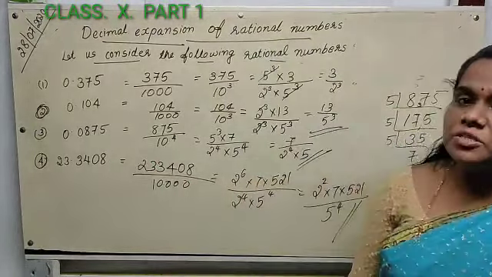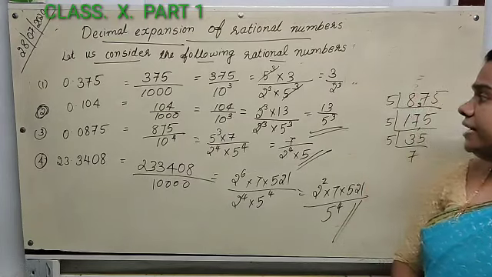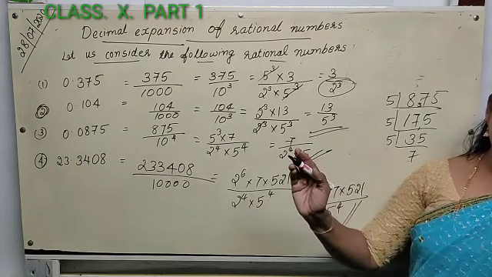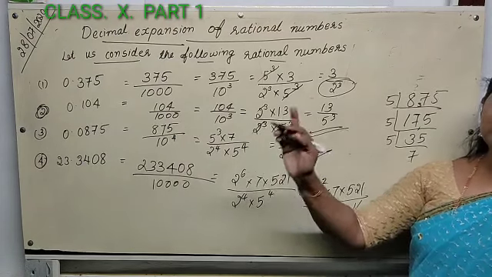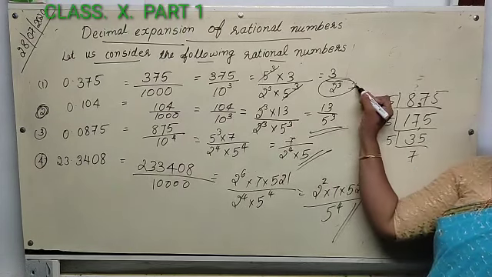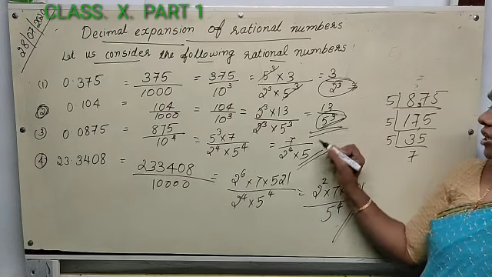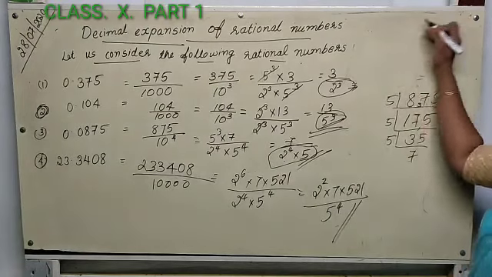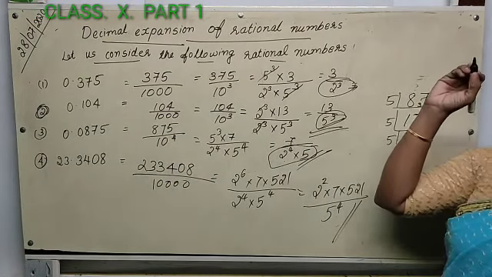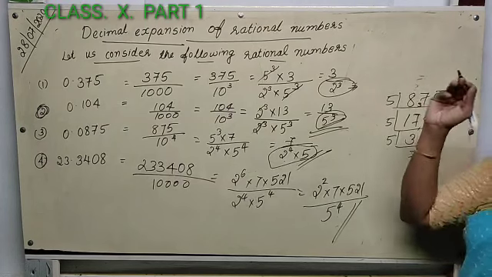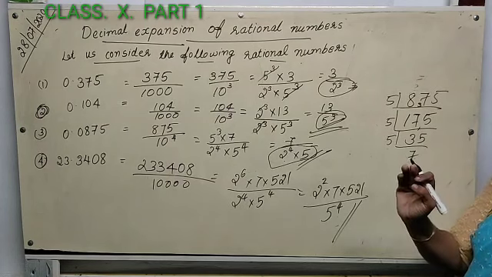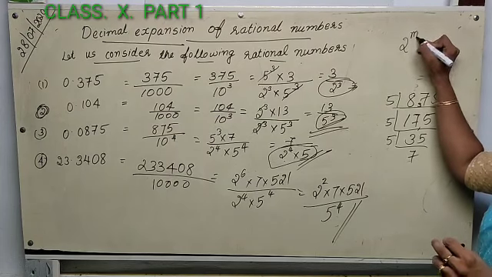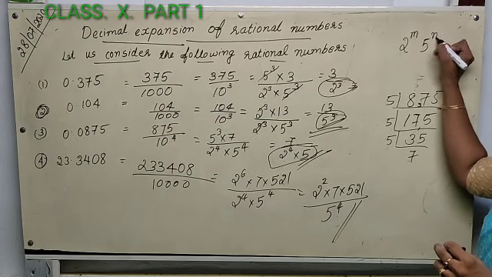Whenever a decimal expansion is terminating, in the denominator of the corresponding rational number, which terms will come? 2 and 5. So the denominator of a rational number whose decimal expansion is terminating will be in the form 2 raised to m into 5 raised to n.